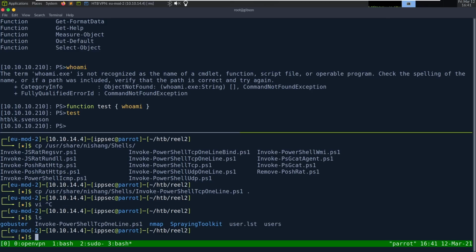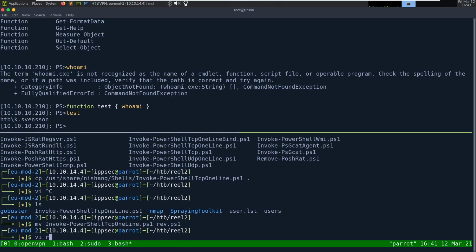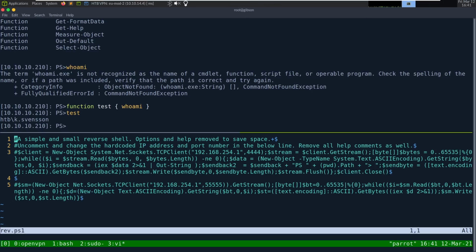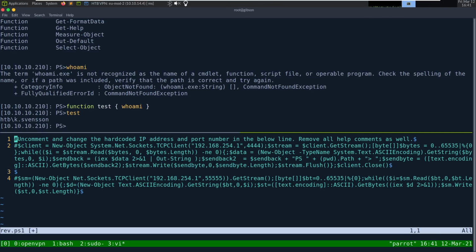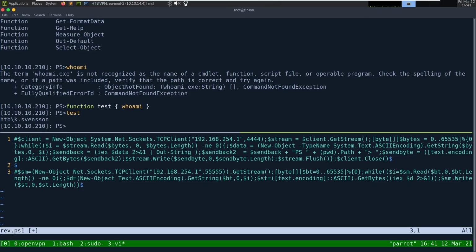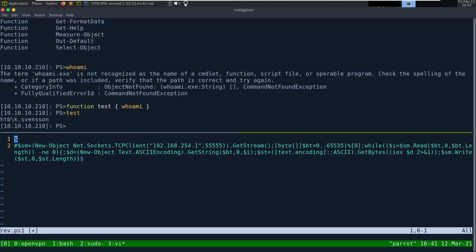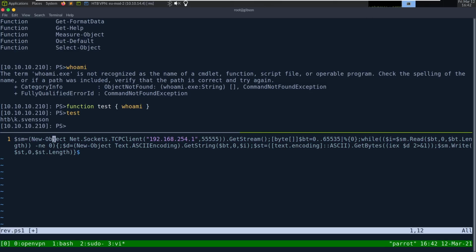And I don't feel like typing this Invoke thing all the time, so I'm going to call it rev.ps1. So let's edit rev.ps1, and we have two options. I generally always favor shorter options first when doing things in command line because sometimes you have a max number of characters you can do. So let's try this first one. Get rid of this IP. We are 10.10.14.4, and we want 9001.